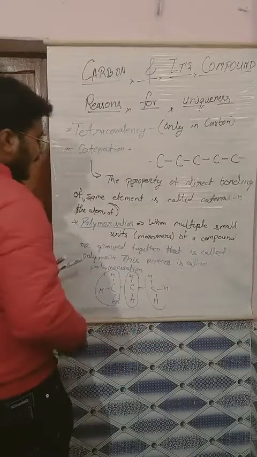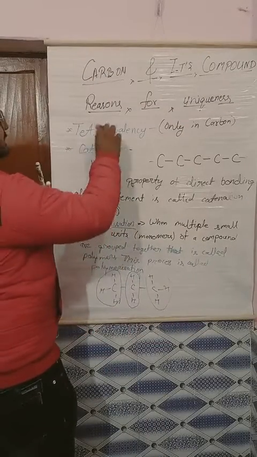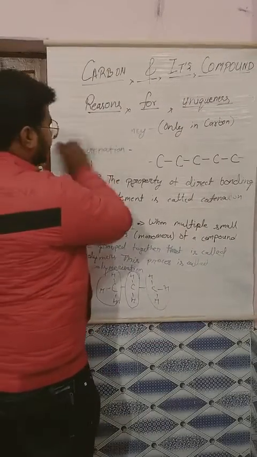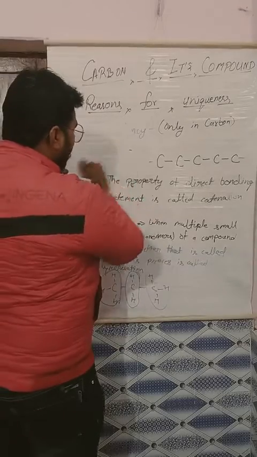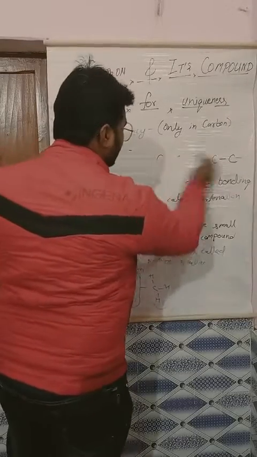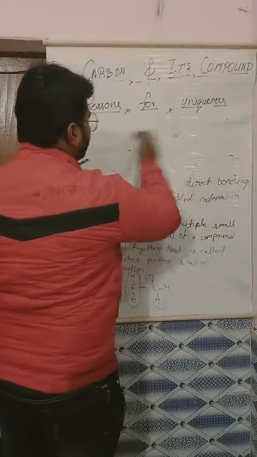The next and the last point of the reasons for uniqueness is isomerism. What is isomerism? Okay, for that I have to clean it.